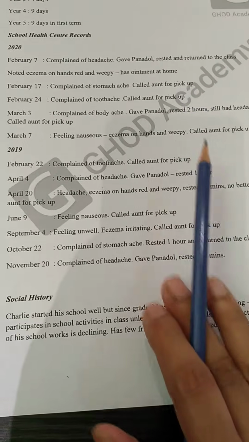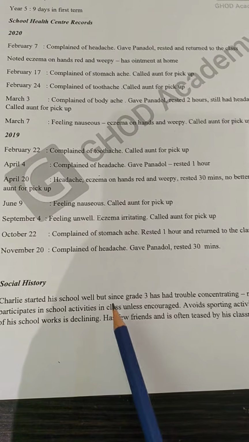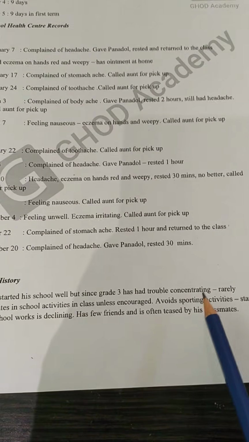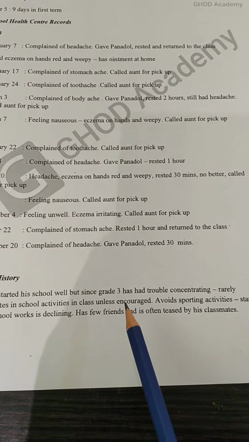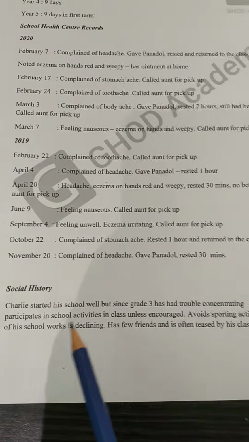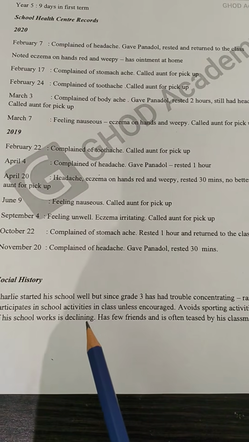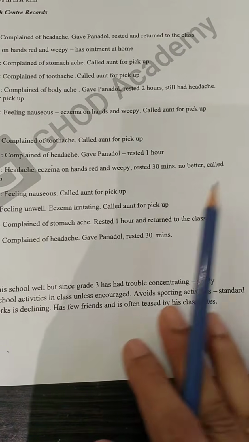Then what is the social history? Charlie started his school well, but since grade 3 has had trouble concentrating, rarely participates in school activities in class unless encouraged, avoids sporting activities, standard of his schoolwork is declining, has few friends and is often teased by his classmates.